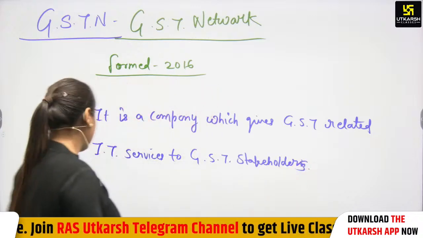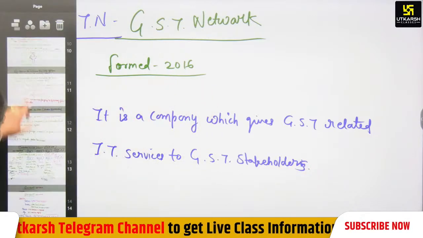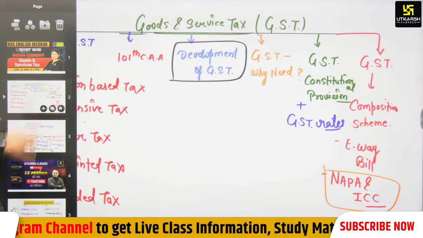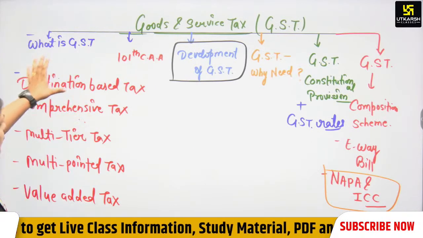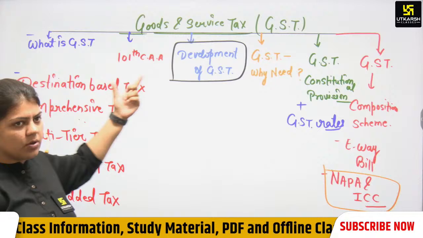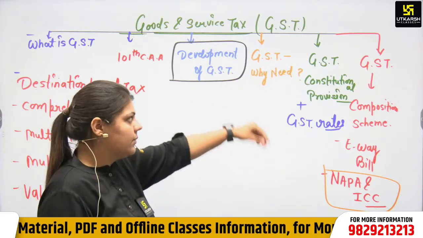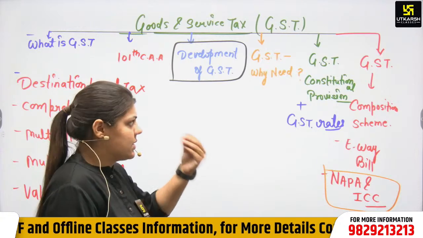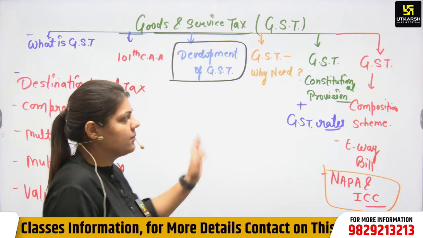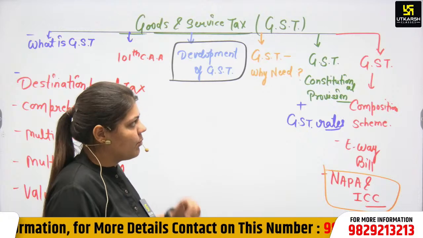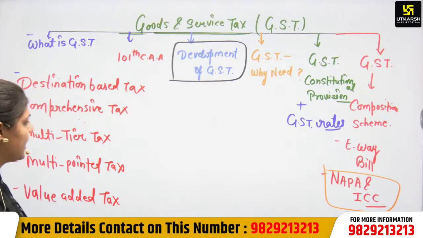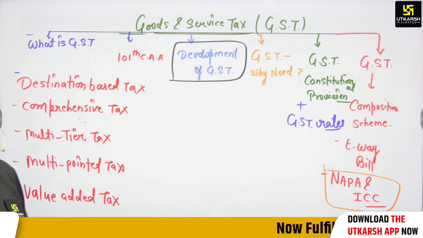So we have discussed GST in a very detailed manner: what is GST, the 101st Constitutional Amendment Act, development of GST, why GST is needed, the constitutional provisions, GST rates, GST composition scheme, then the e-way bill and NAPA, which is replaced by ICC.